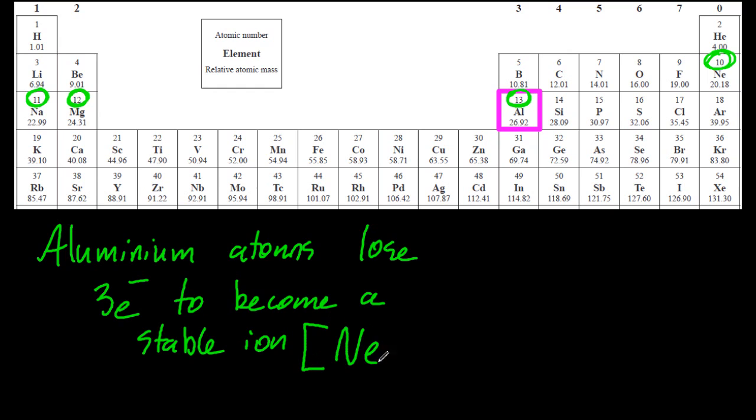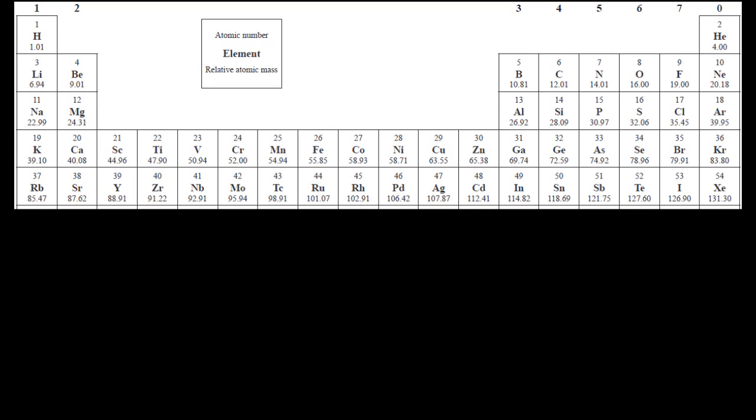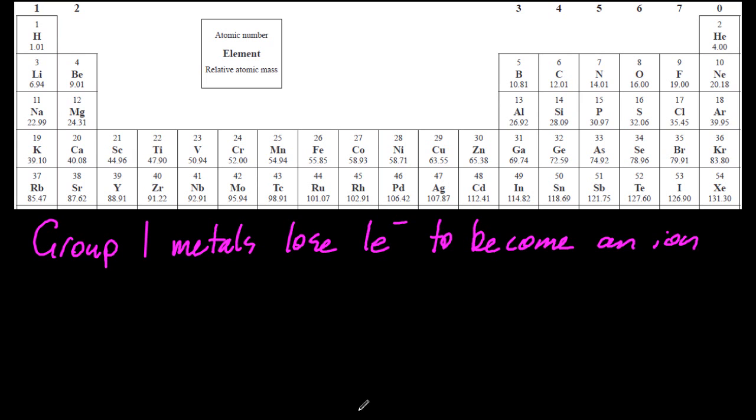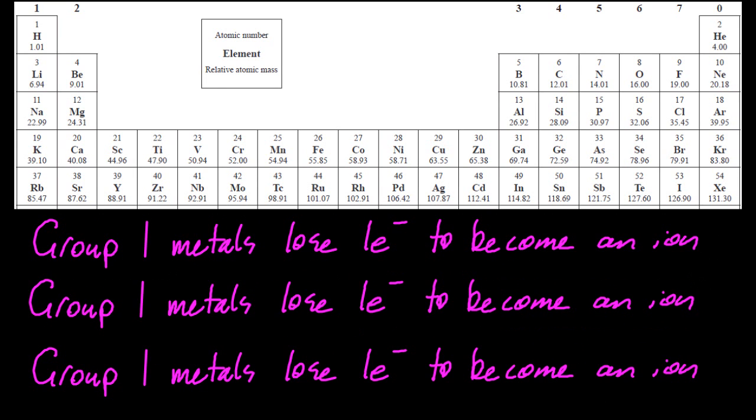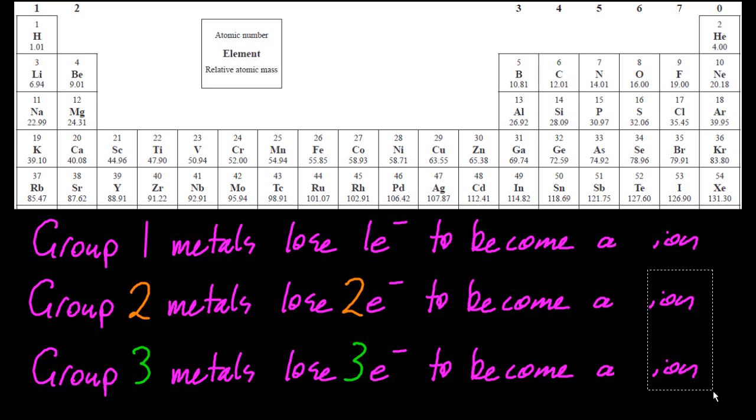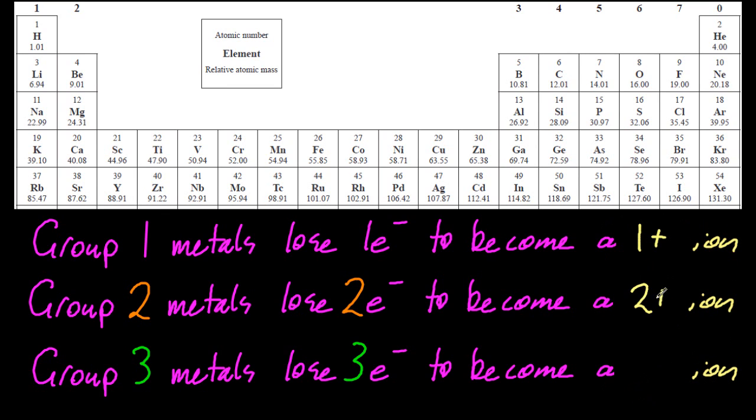Now maybe you're seeing a pattern here, which is good, because the periodic table is all about patterns. Group 1 metals lose 1 electron to become an ion. You probably noticed that group 2 metals are going to lose 2 electrons to become an ion. And group 3 metals are going to lose 3 electrons to become an ion. And what were the charges of those ions? 1 plus, 2 plus, and 3 plus. Well, that's quite a nice pattern there. It doesn't apply to group 4 because they tend to share electrons, covalently bond, not ionically bond.